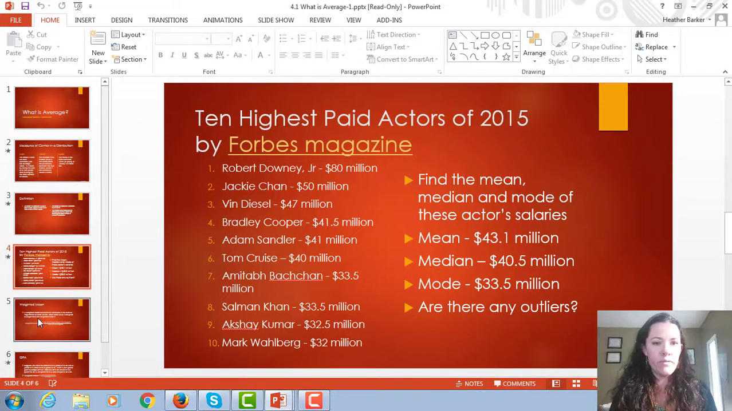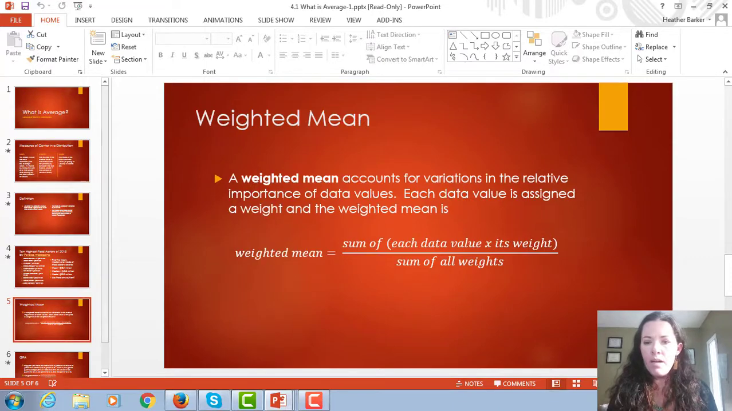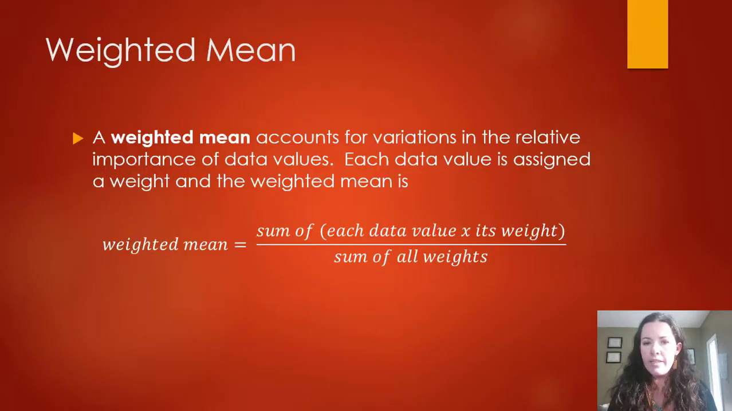Alright, so that's pretty much it for that section, looking at the average. The weighted mean is something that you might see here as well. Weighted mean accounts for variations in the relative importance of data values. Each data value is assigned a weight, and the weighted mean is the sum of each data value times its weight divided by the sum of all the weights.